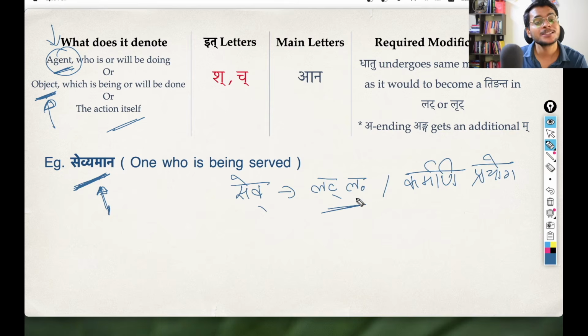The only difference is that this is the replacement of the karmani prayoga form. When the structure is written in karmani prayoga, in the passive voice, then the form that we use for the kriya pada, the karmani form, is what gets replaced. Because we are talking about the object, we are talking about the karma. Here, the karma is pradhana, so we are taking the karmani prayoga form.